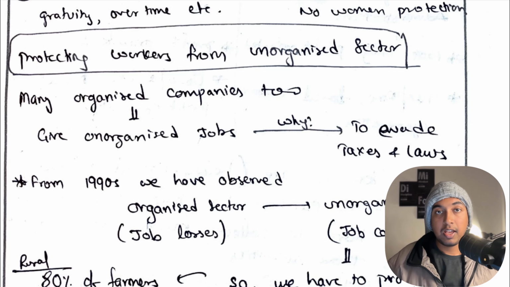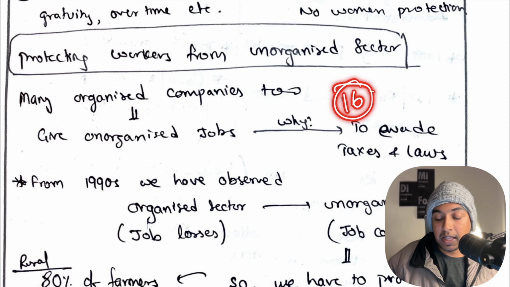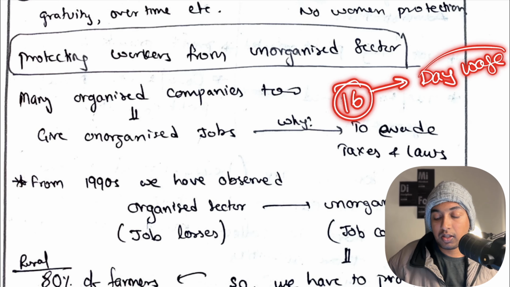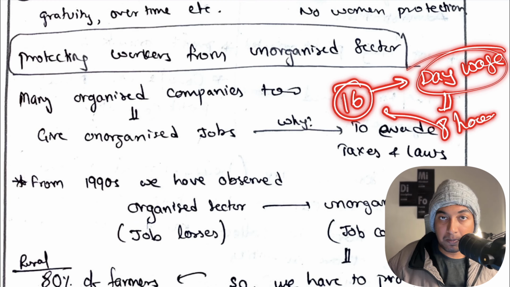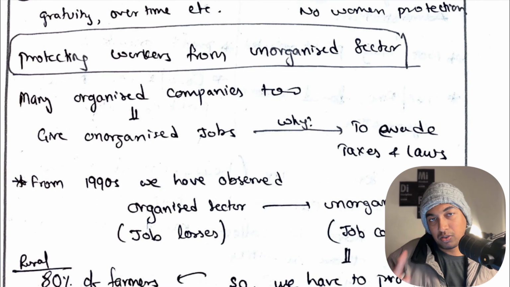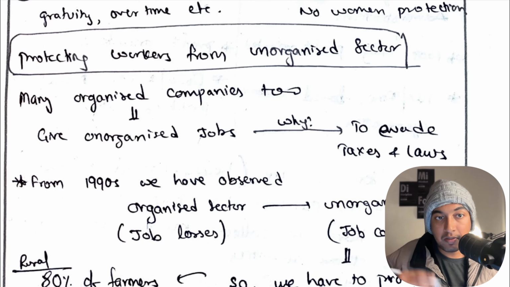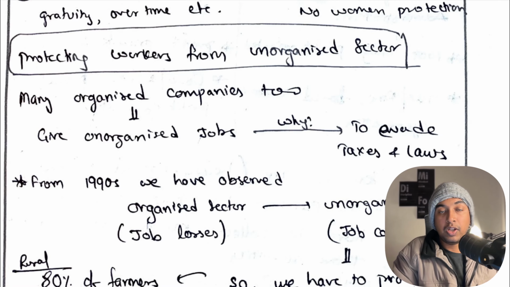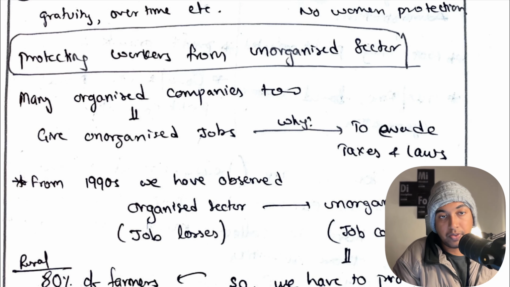For example, a supermarket company may ask a worker to work for 16 hours, but they will pay the general day wage, which is for 8 hours. So he or she is doing overtime in the supermarket, but is paid very less. That is a big problem in India. Even the organized companies which you hear about every day follow unorganized jobs. That is a big problem.